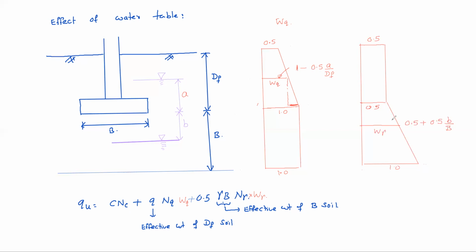Otherwise, roughly you can work out simply effective weight of Df depth of soil. Suppose the soil is in submerged condition, then it takes submerged unit weight. Okay, then it will be okay. Directly you will get without applying correction factor. But they proposed correction factors like this, approximately, assuming submerged unit weight equal to 50% of the saturated weight. That is the assumption: gamma dash, gamma sub, equal to 0.5 times gamma sat.